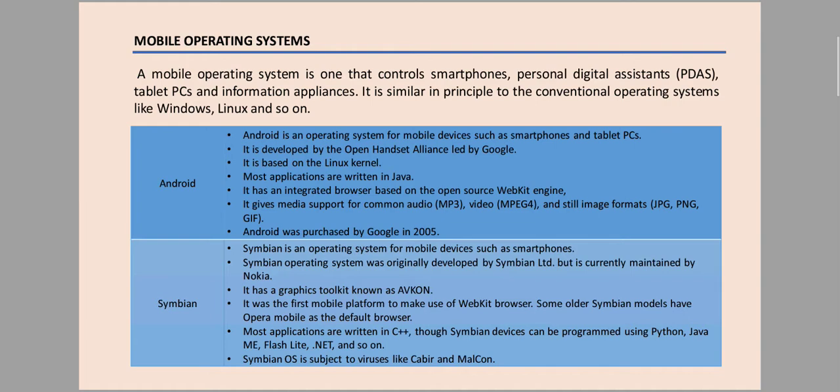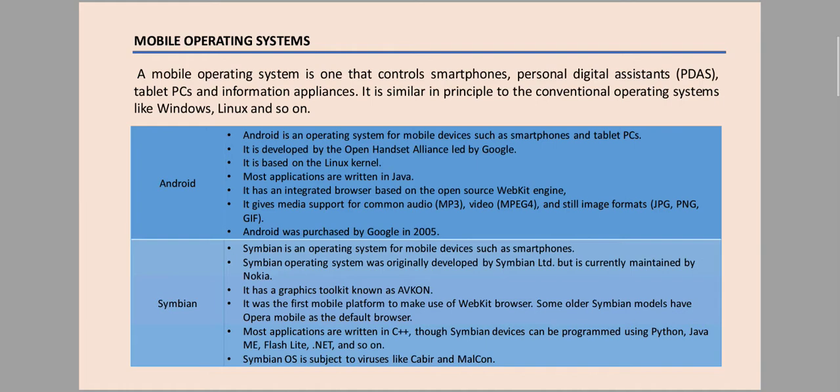First is Android. We have all heard the name of the Android operating system. Android is an operating system for mobile devices such as smartphones and tablet PCs. It is developed by the Open Handset Alliance led by Google. That means this operating system is developed by Google. It is based on the Linux kernel. Each and every Android version is based on the Linux kernel.